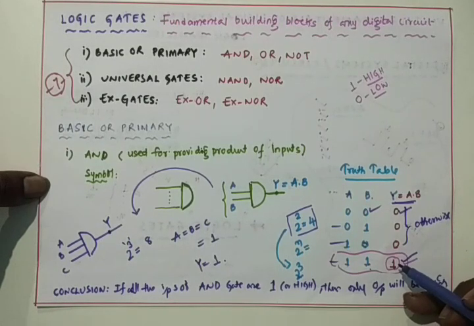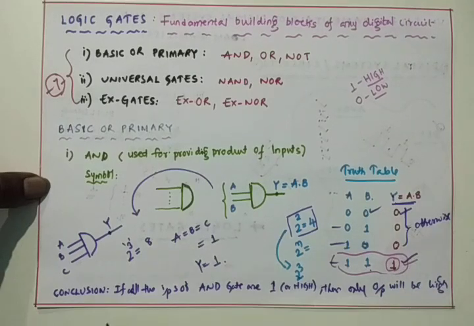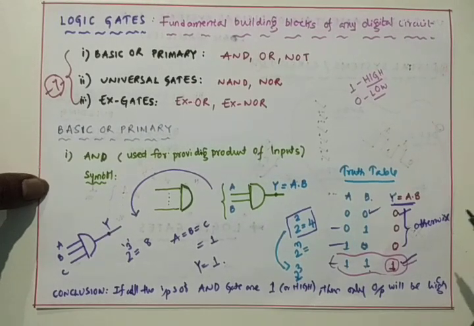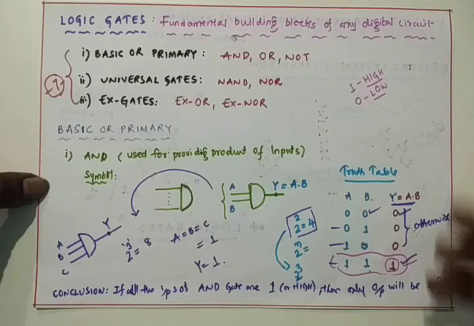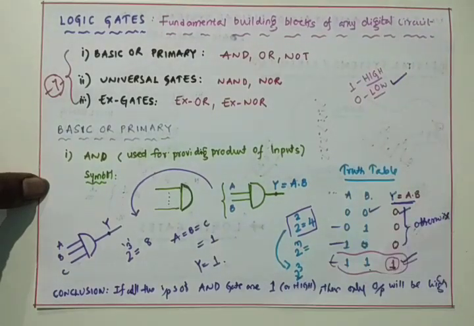So here, from the conclusion it is clear that if all the inputs of an AND gate are 1 or high, then only the output is also high. Otherwise the output will be 0, that means low.